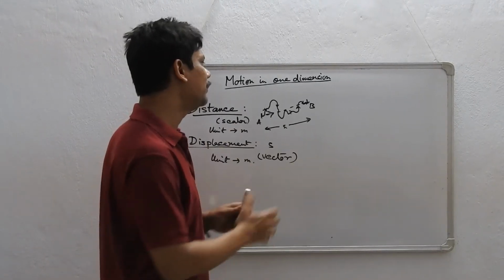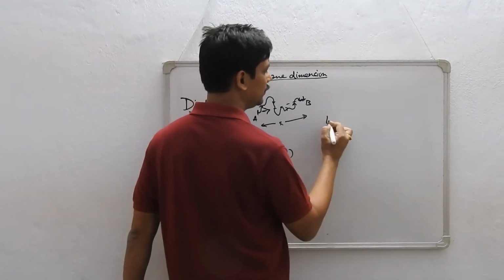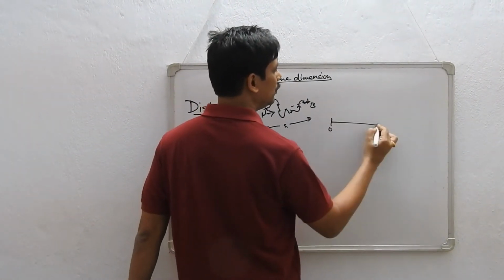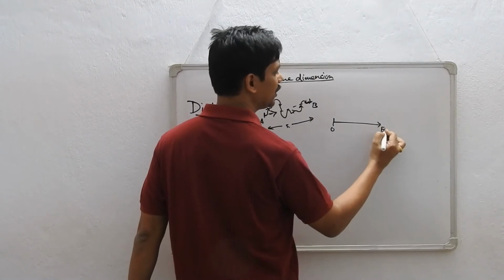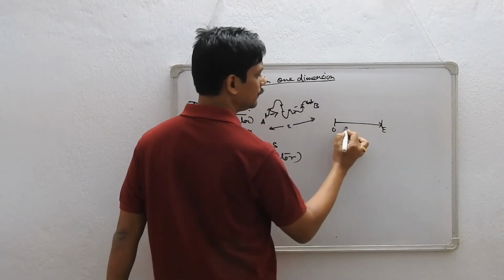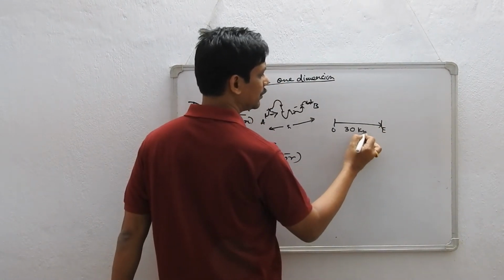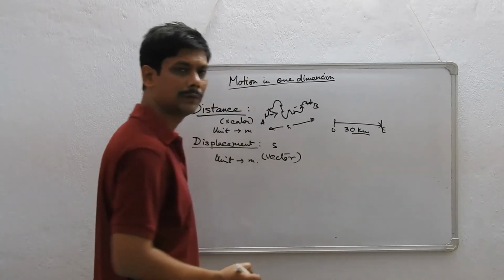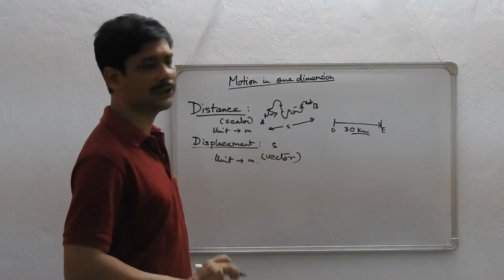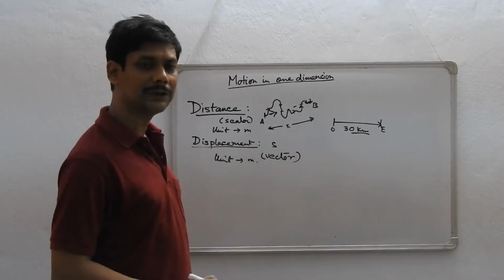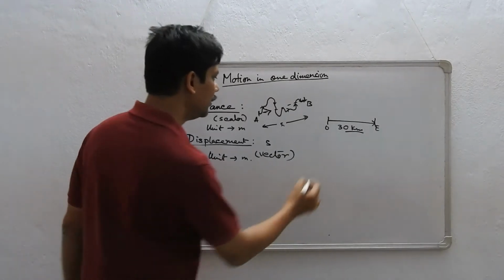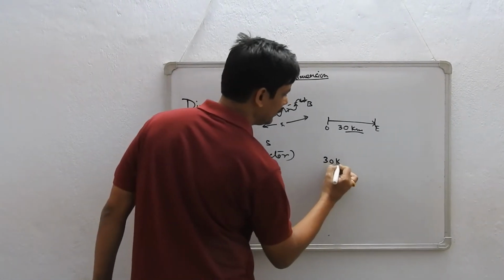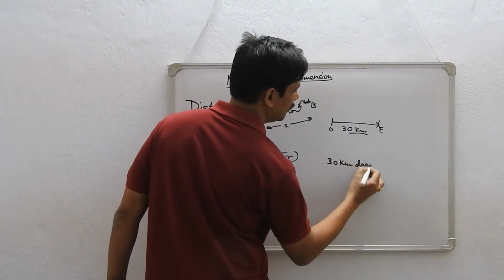Say for example, I am walking from point O towards east and I move through 30 kilometers. What is the distance traveled? Just 30 kilometers. What is the displacement? We write 30 kilometers due east.